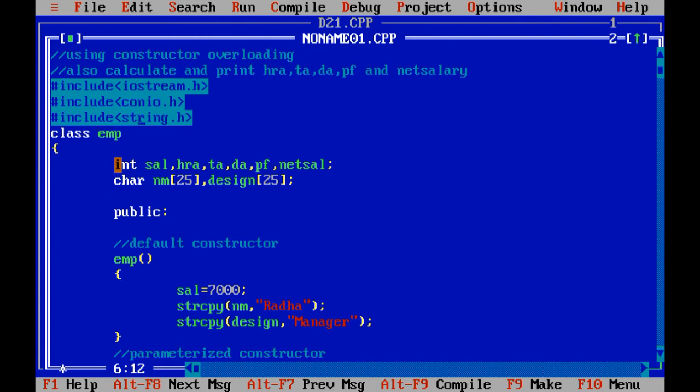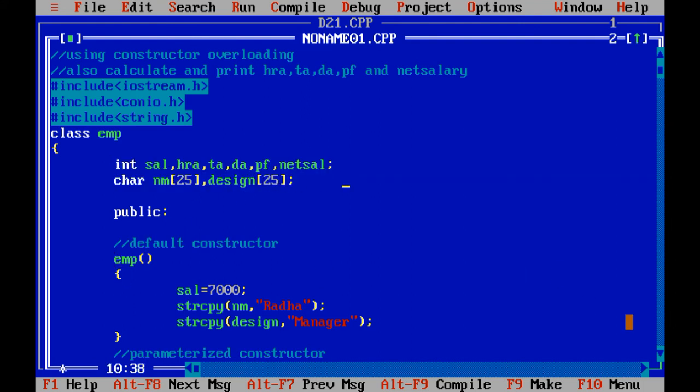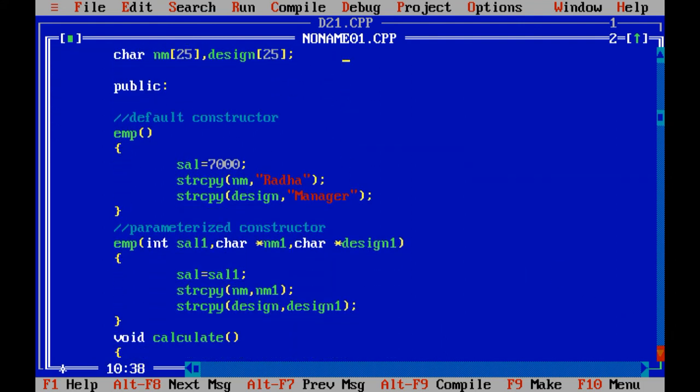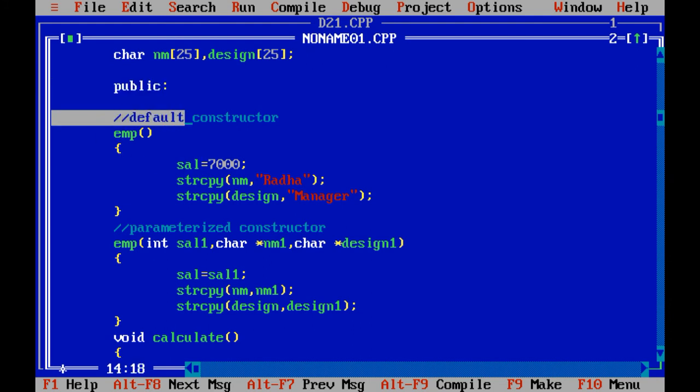After that, we have defined different types of variables which are required to implement the program. Then the public keyword, don't forget to write the public keyword, otherwise you cannot use the given constructor outside the class. So you need to take care regarding the public keyword. Then we have to use the concept of multiple constructors which is declared within the class.